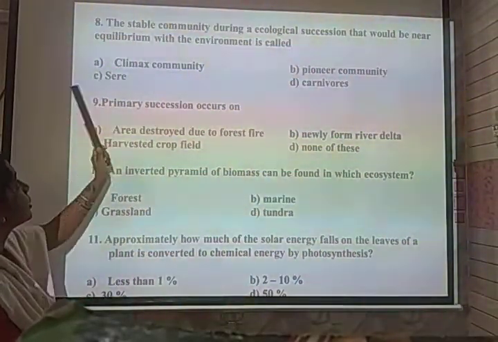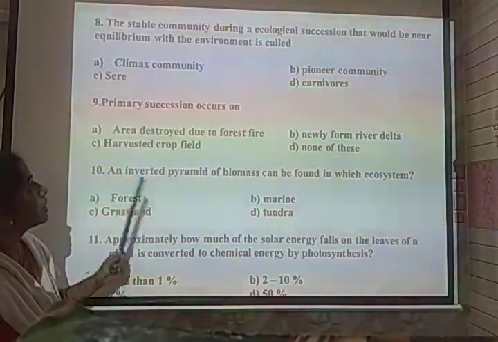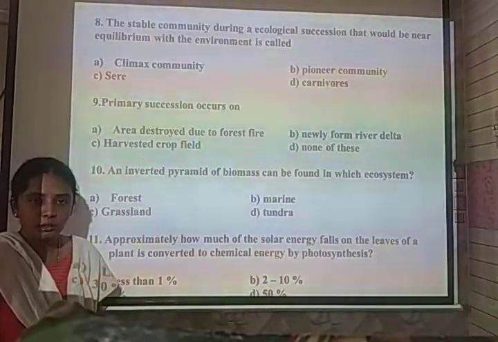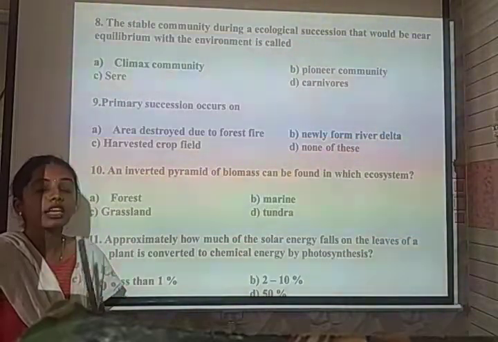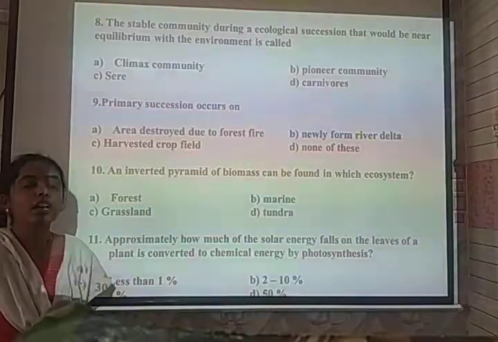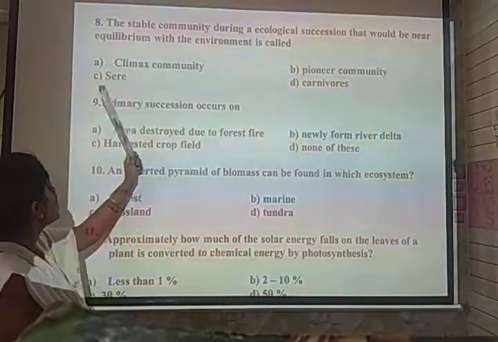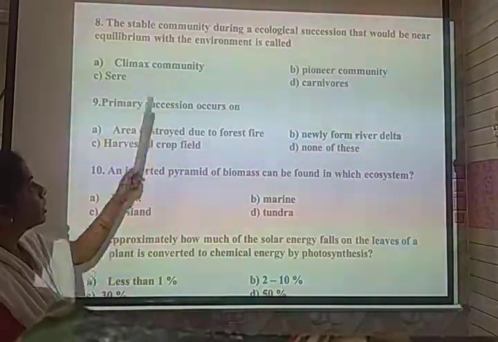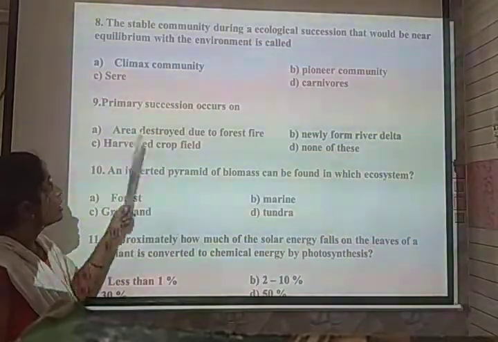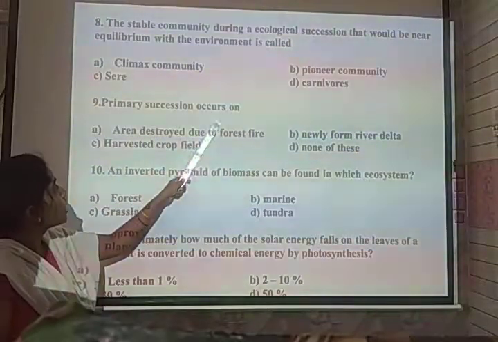The stable community during ecological succession that would be near equilibrium with the environment is... The first community that appears is called the pioneer community. The middle is called the seral or intermediate community. The terminal one at the equilibrium state is the climax community. So here the given options are climax community, pioneer community, seral and conifers. At the terminal stage, when the ecosystem attains an equilibrium state, the correct option is climax community.